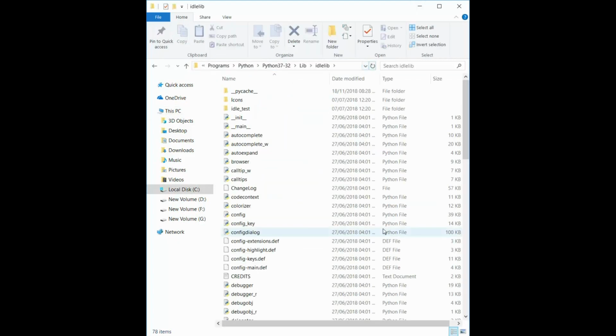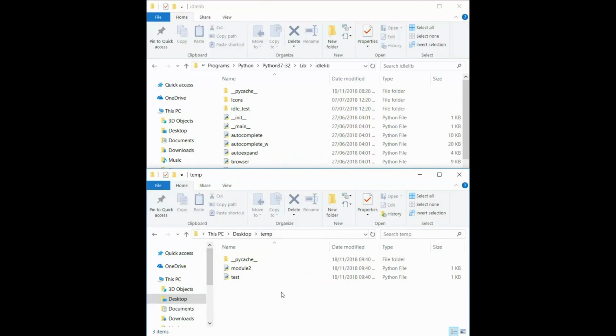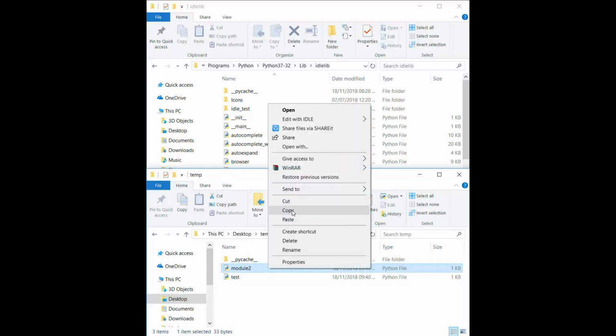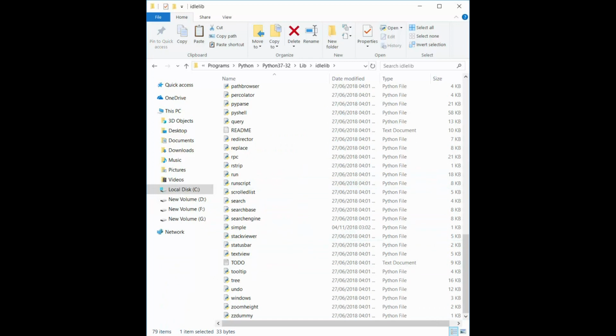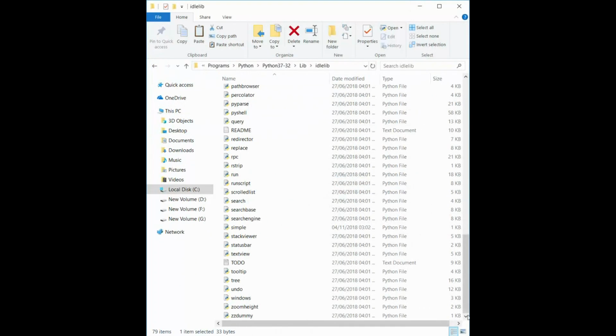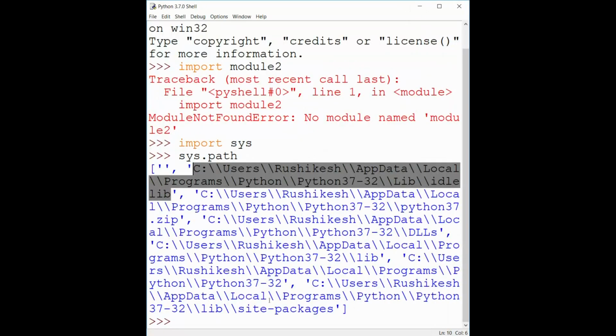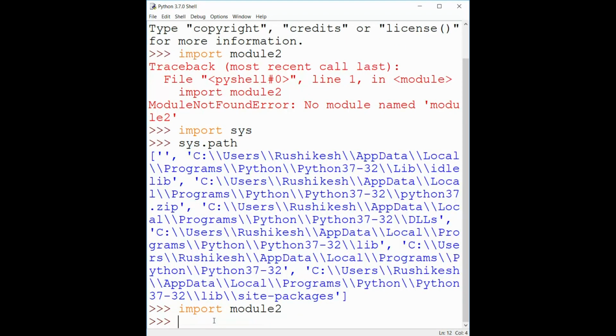Once it is done, hit enter to go to that particular path, and now we have to copy our newly created file, that is Python module2, copy it and paste it here. Now once again open our Python file. Let us again try to import our module, that is import module2.